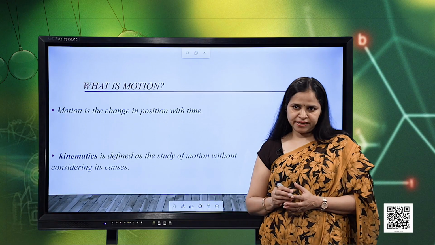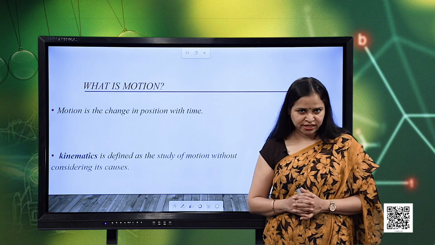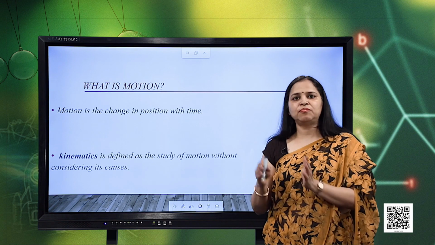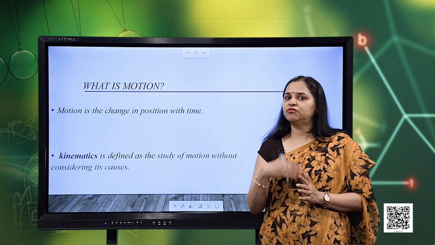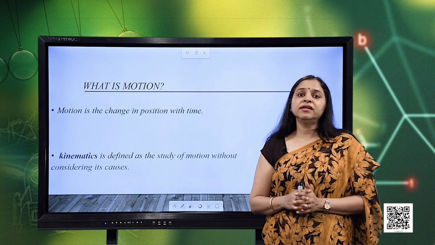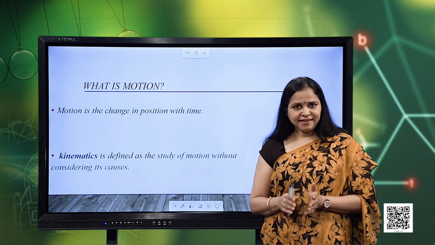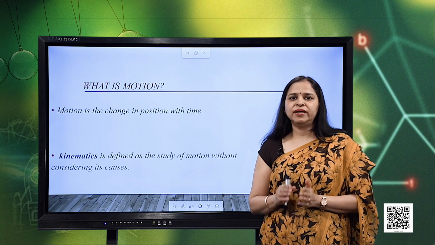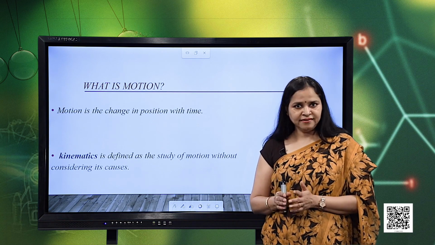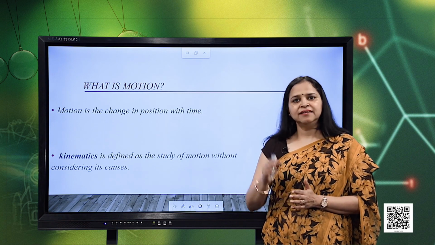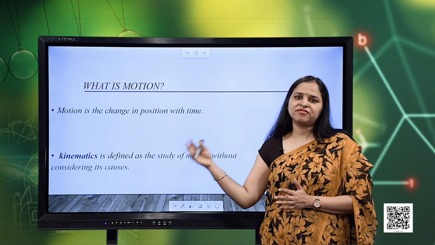So, in this chapter we will confine our studies just to the motion of the object while it is moving, but will not talk about the cause of the motion. Also, we will talk about only the straight line motion, also known as rectilinear motion, in which the object moves along a straight line.